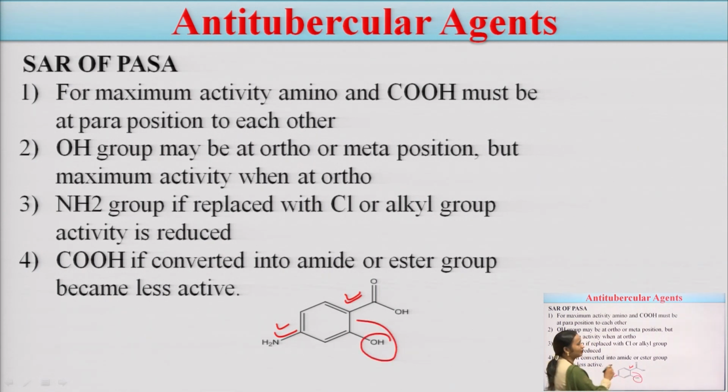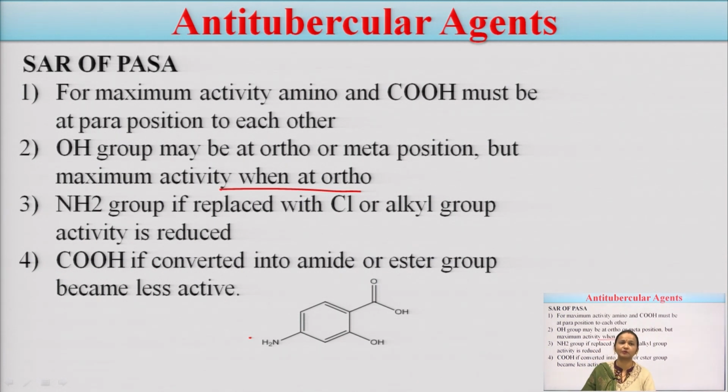The OH group can be ortho or meta, but maximum activity is observed when it is at ortho. So, you can see here in this para-amino salicylic acid, this OH is present at the ortho position. If this NH2 group is replaced by any group like chlorine or other alkyl group, the activity is reduced.